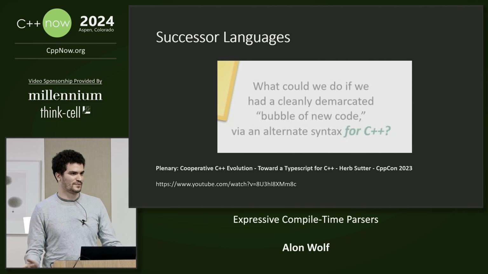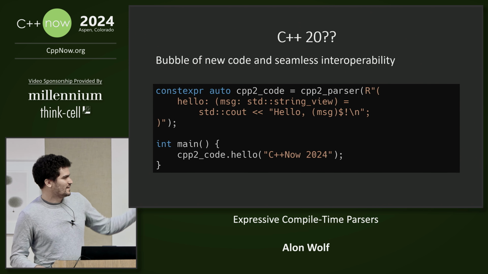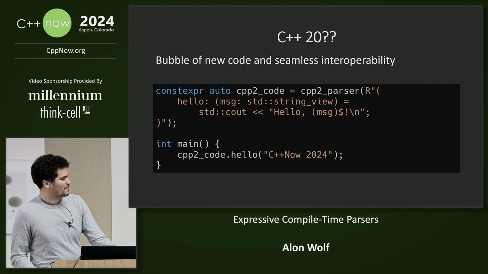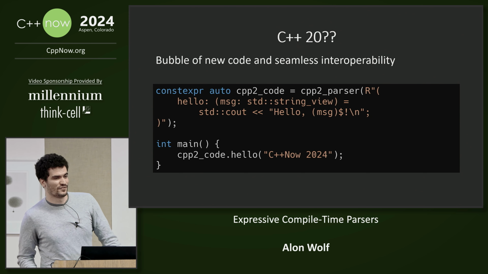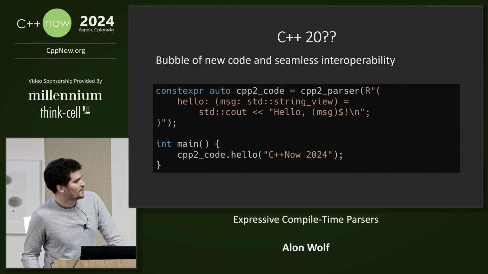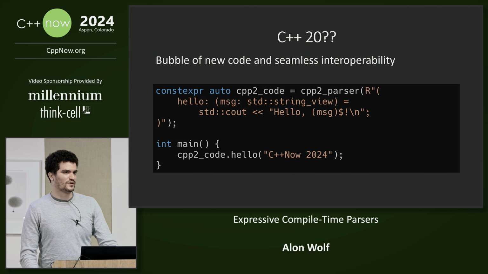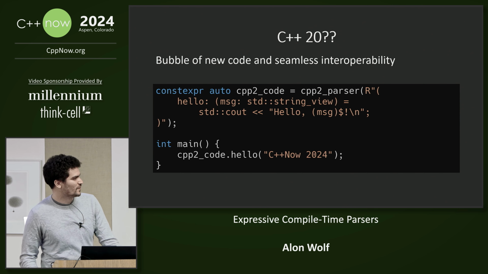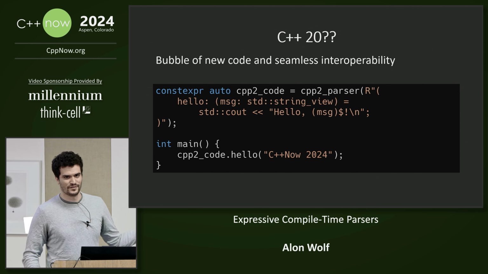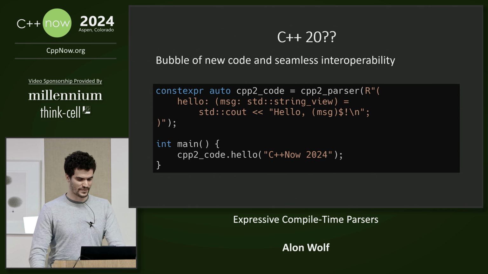Now, are you thinking what I'm thinking? Yeah, so I marked it C++20 ? Because I'm not sure if it's possible right now or viable, but I do think that we will eventually reach the point where you will be able to write something like this. So you can just write your CPP2 code or whatever you want, and use a compile time parser to convert it and then use it, and you have seamless integration and interoperability with C++.